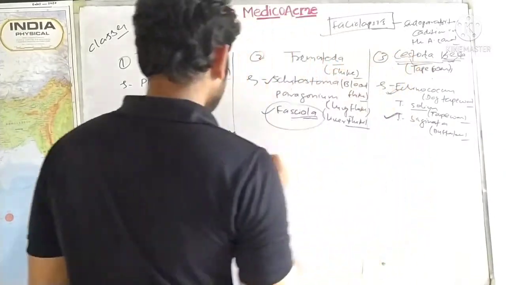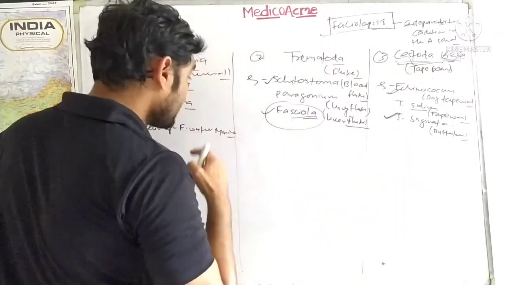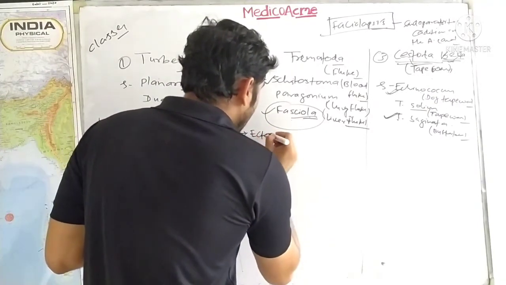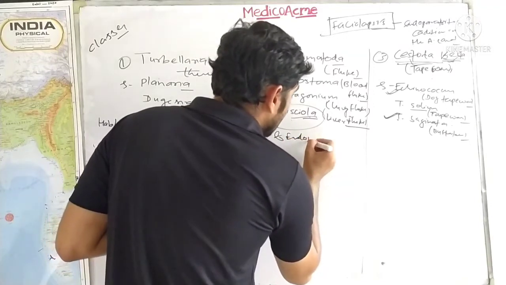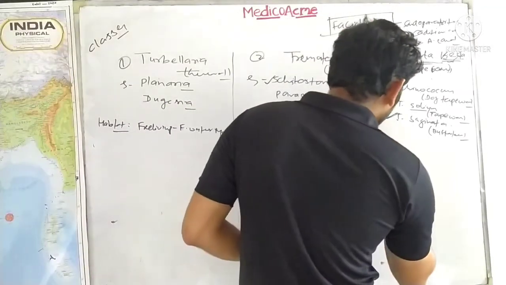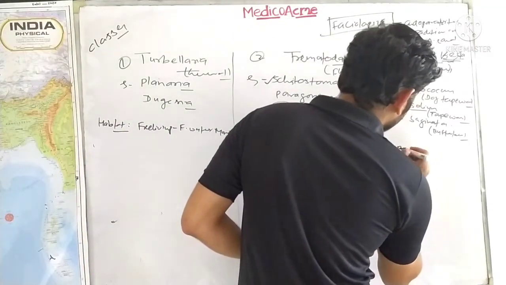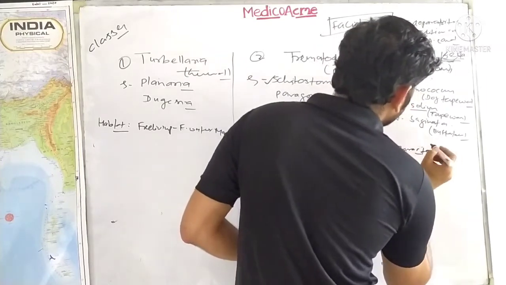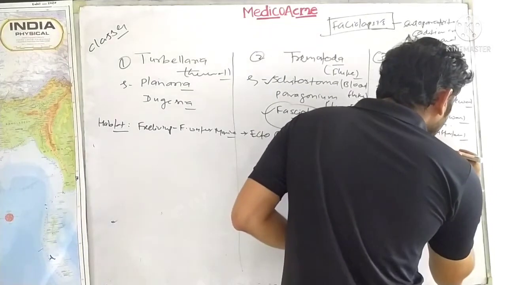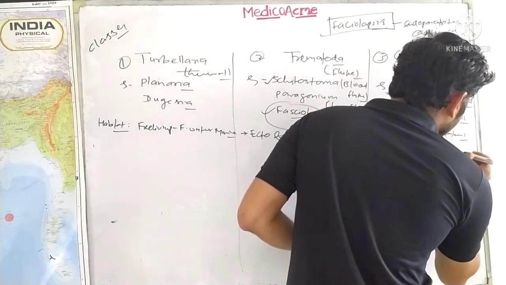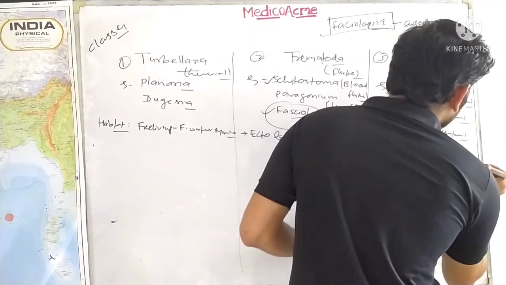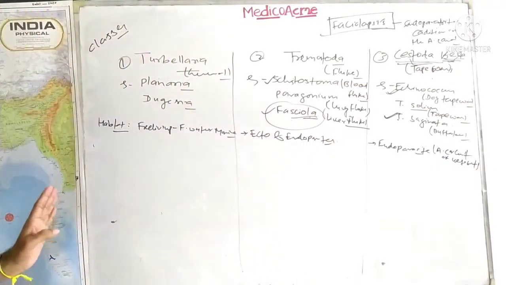The second class has ecto and endoparasites, both are found. But here you will find only endoparasites. The worms here reside only in the alimentary canal or gut of vertebrates. This is the main characteristic on which the organisms are classified.